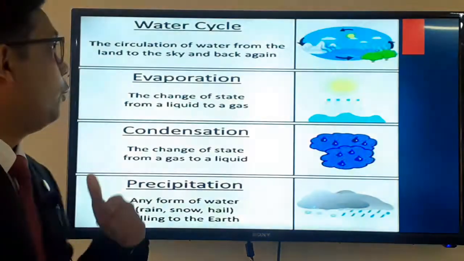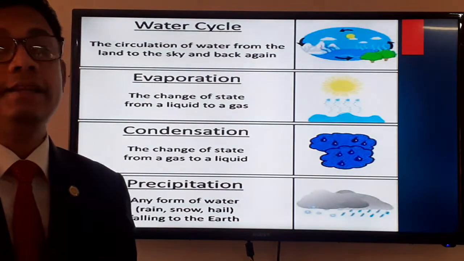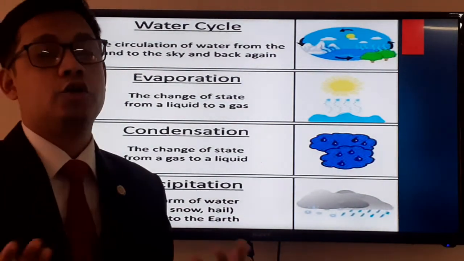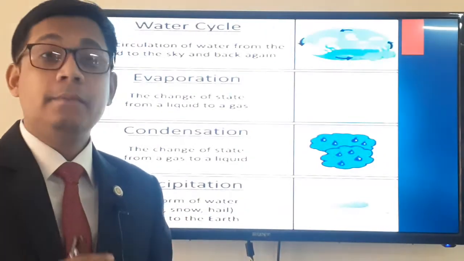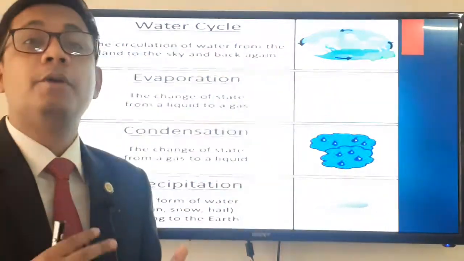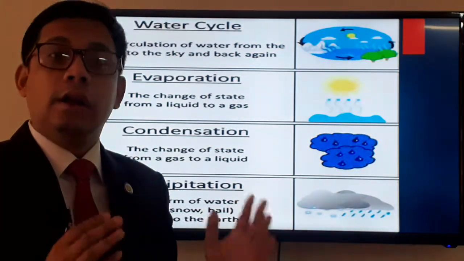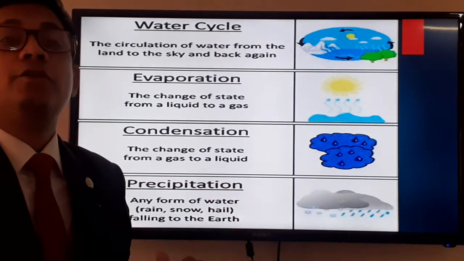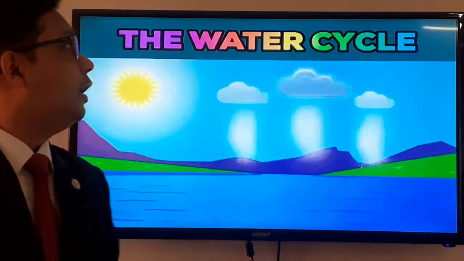First one, evaporation. The second one, condensation, and the third one is precipitation, or we can also call it rainfall. There are some other forms of precipitation also. It can be rain, it can be hail, it can be storm. Okay, so look at this. We are going to discuss today the water cycle.